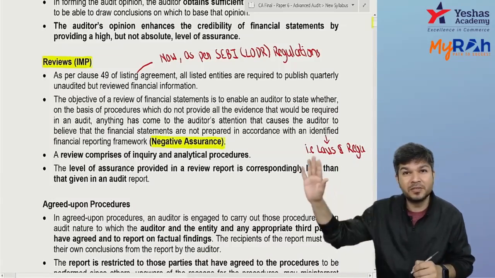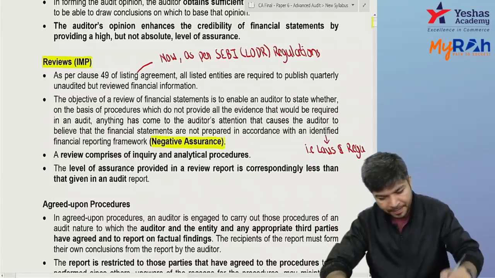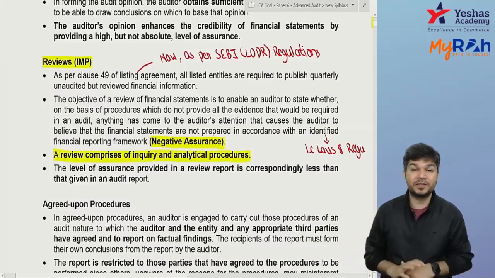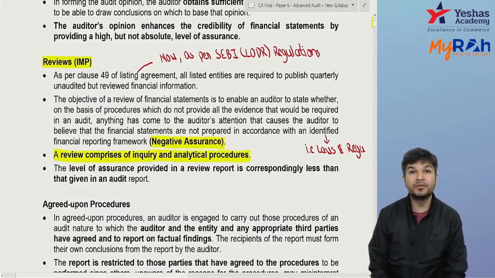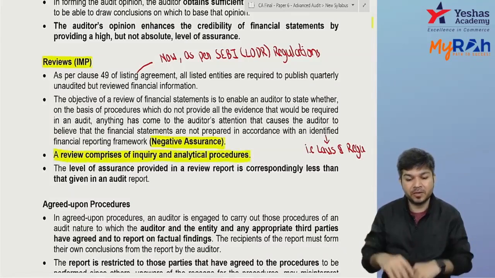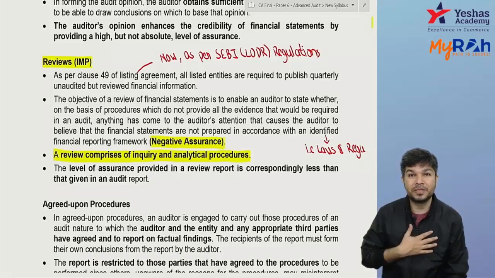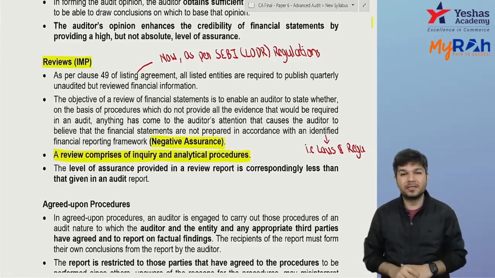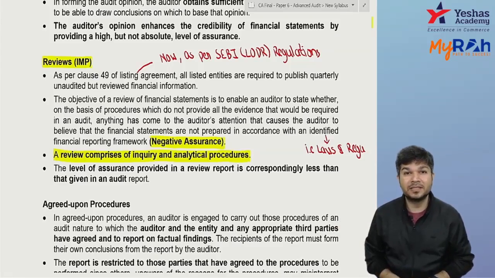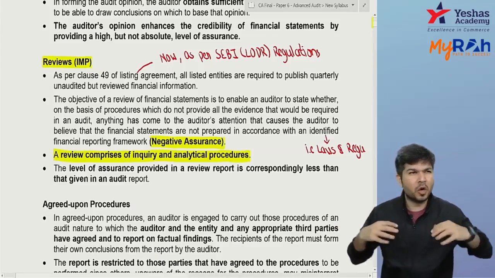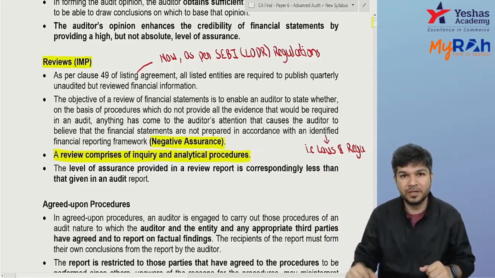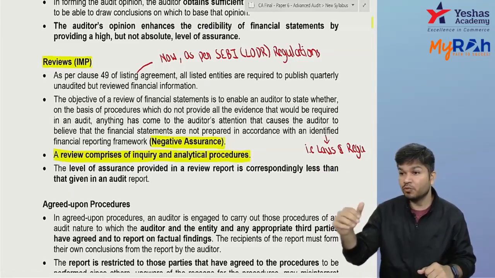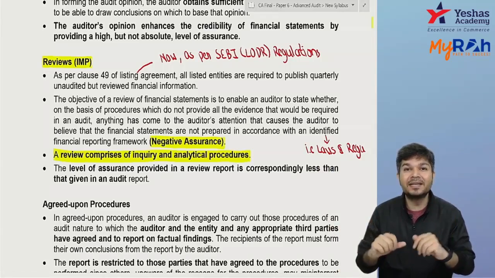We have a full standard on it, so don't worry about it in detail. Review comprises mostly of inquiry and analytical procedure. Whenever you're doing a review, it's not as detailed as an audit. As it's not as detailed as an audit, I will not do all the procedures required in an audit. So you focus more on inquiries from management. You inquire with management and you do analytical procedures.